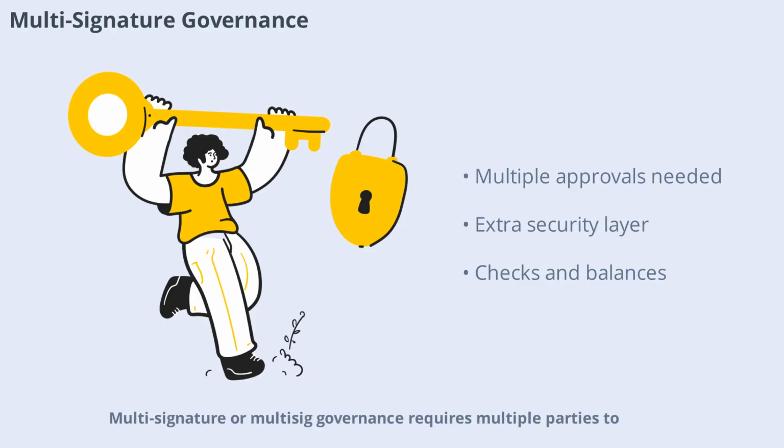Multi-signature or multisig governance requires multiple parties to approve important decisions or transactions. This adds an extra layer of security and ensures that no single individual can act unilaterally. Multisig is commonly used for managing project funds or implementing major upgrades, providing checks and balances within governance.